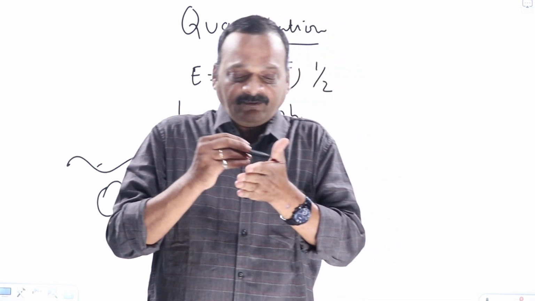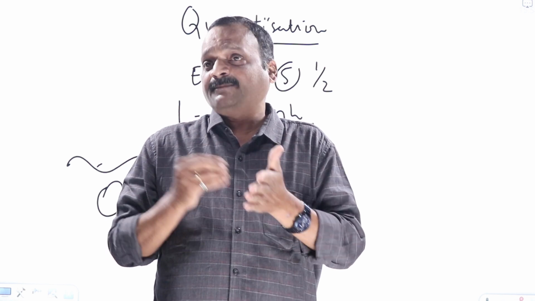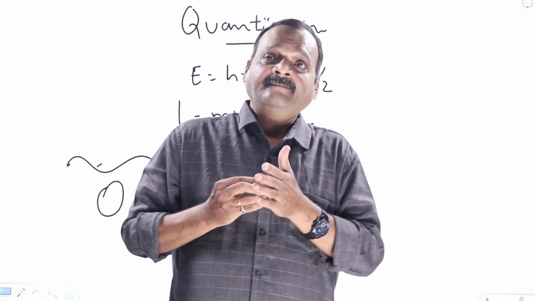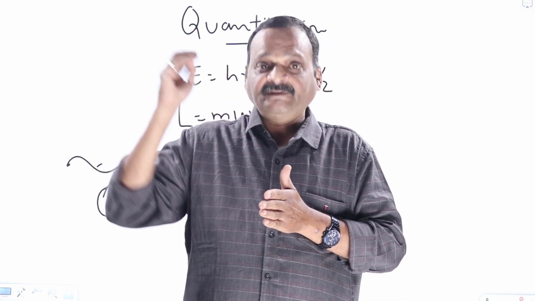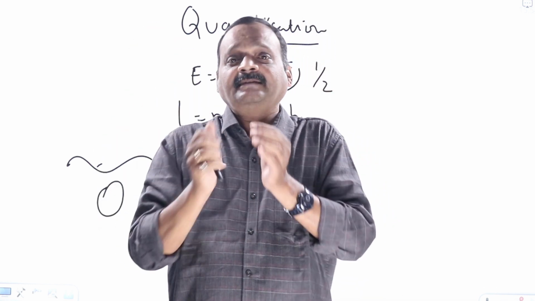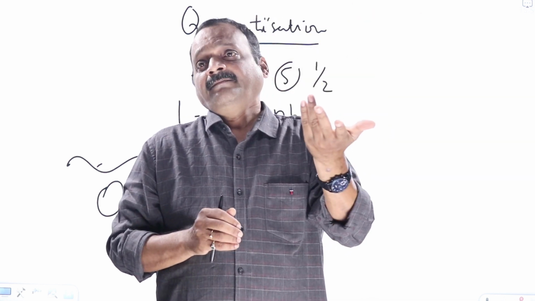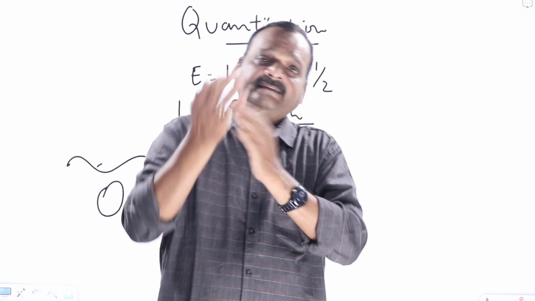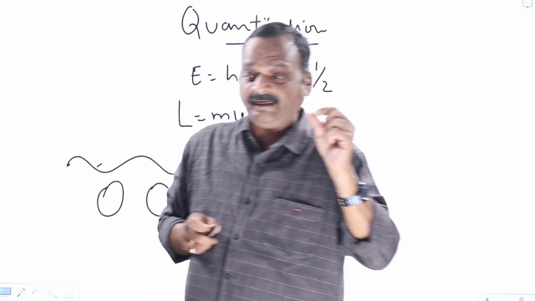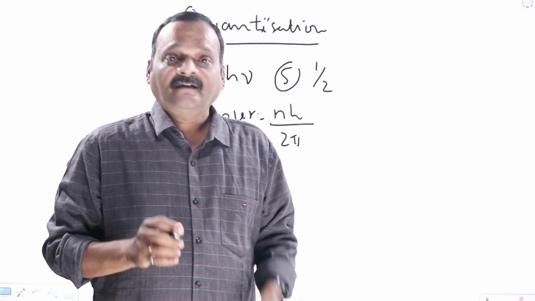Looking at all these things, especially black body radiation, Max Planck, a German physicist, came out with the idea: what happens if light energy is not continuous but quantized? Earlier Newton also tried the same thing and failed. That's why Max Planck approached this problem in a different way. He did not call light a particle, he simply said a packet of energy.